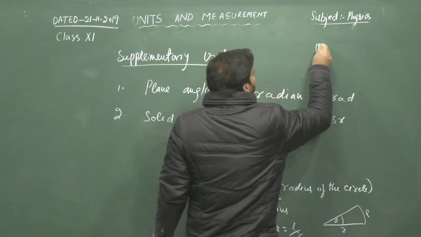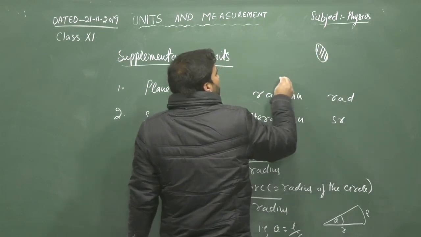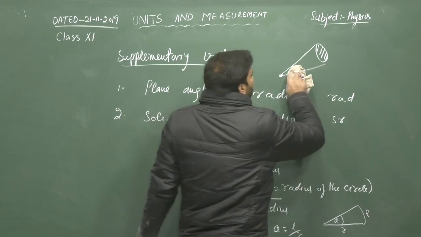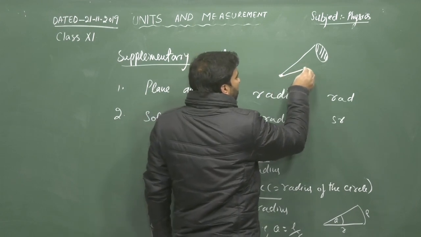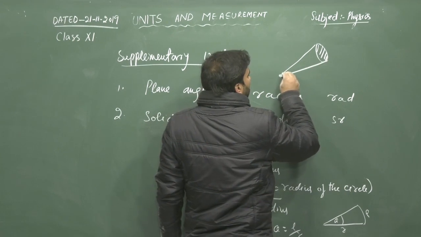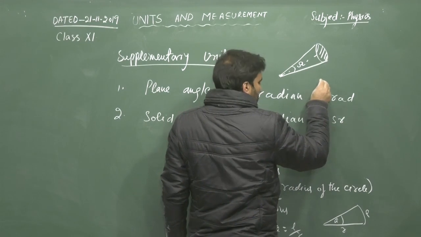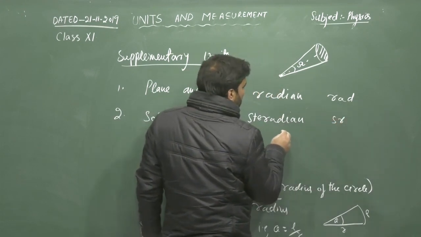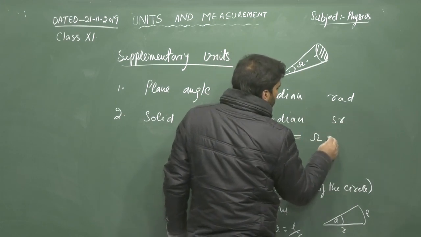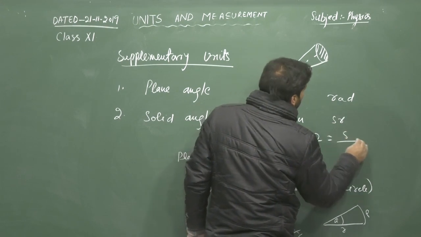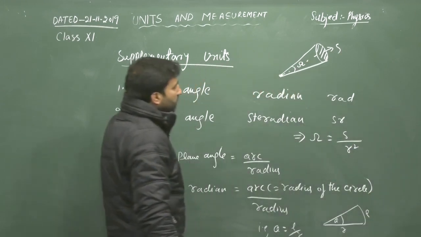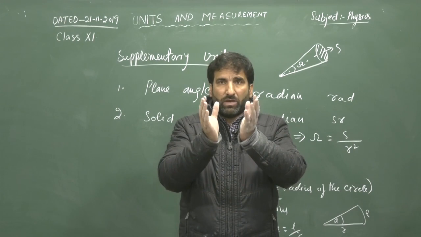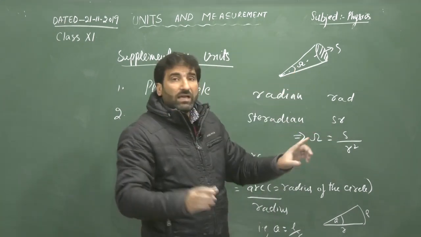If this is a piece of the surface area of the football, and this is its center, when we join the periphery of this piece to the center by means of radial vectors, we get here an angle, and this angle is called solid angle.